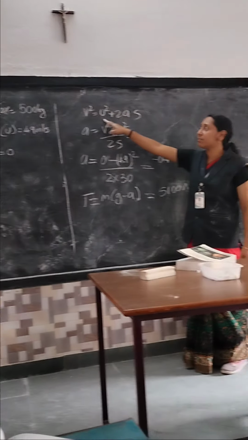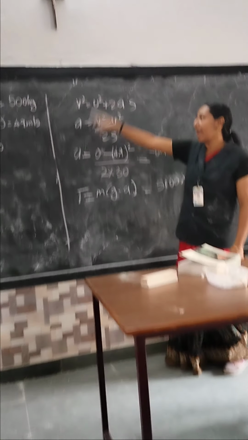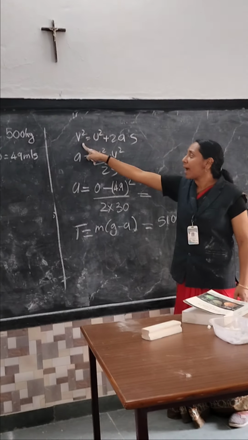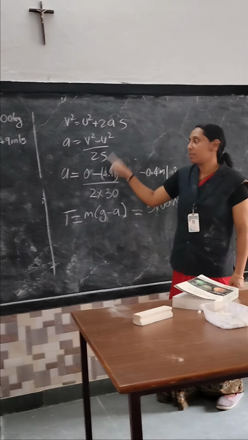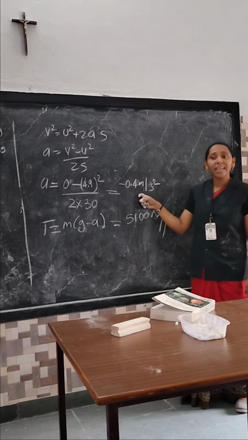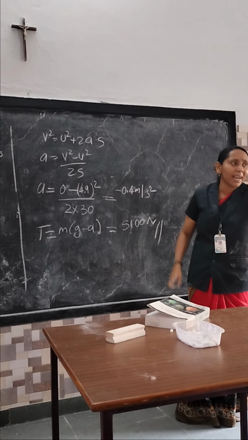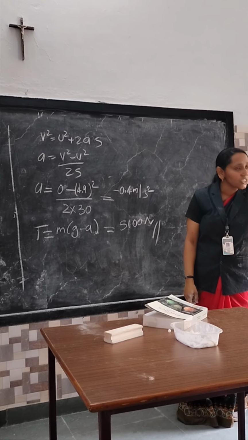Acceleration, using the equation of motion: v square equals u square plus 2as. So a equals v square minus u square divided by 2s. All the values are given here. Substitute and simplify, you will get minus 0.4 meter per second square. What is the meaning of this minus? It is retardation. That's the meaning.